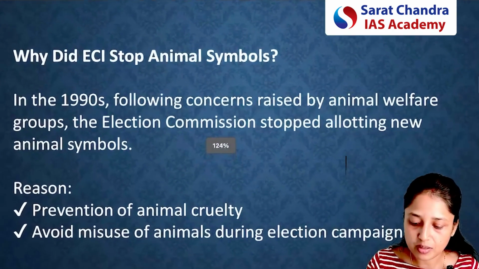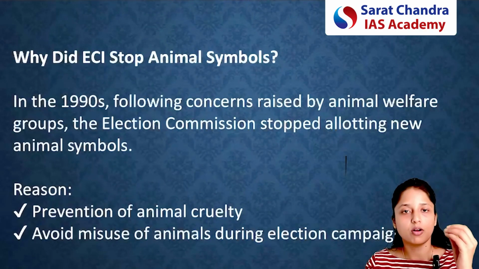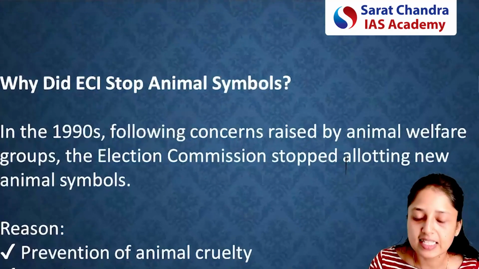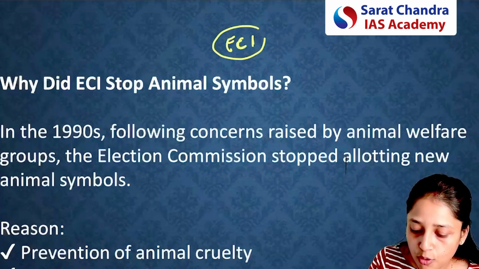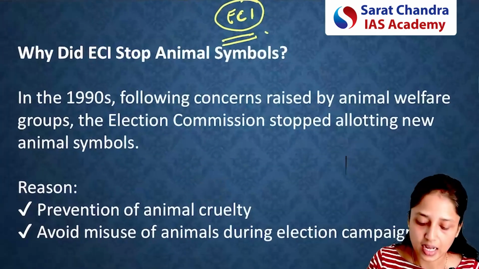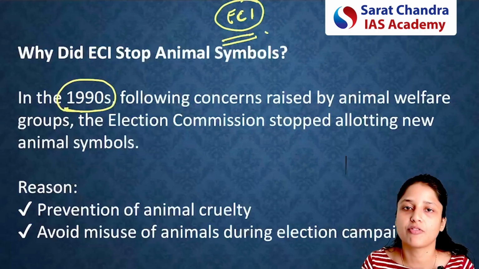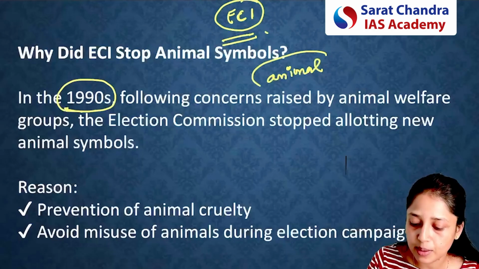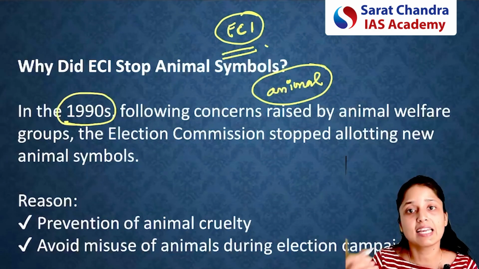Now, the main context of this article was whether animals or a cockroach can be used as an election symbol in India. It is very unlikely that the Election Commission of India will grant a cockroach as a symbol of any political party. The reason is that in the 1990s, concern was raised by animal welfare groups that if any animal is used as a symbol of a political party, those animals might be subjected to cruelty during the election campaigns.